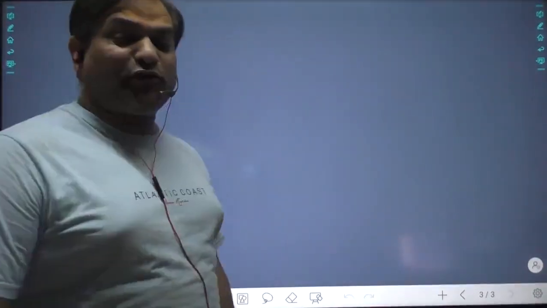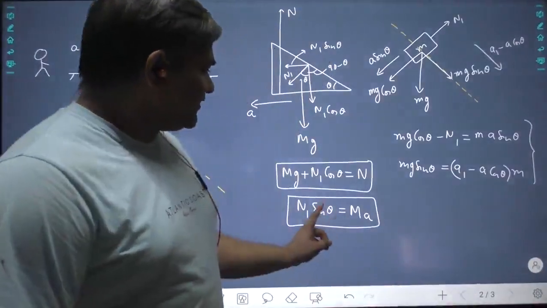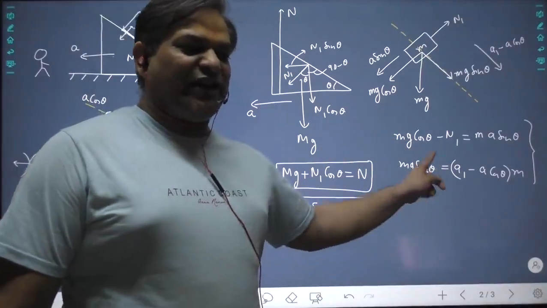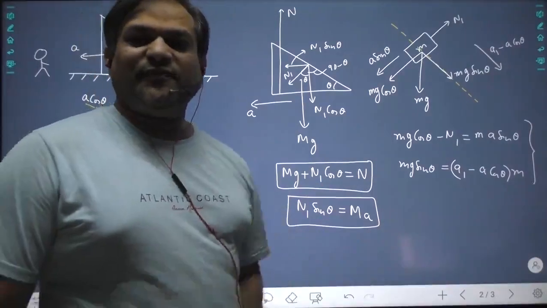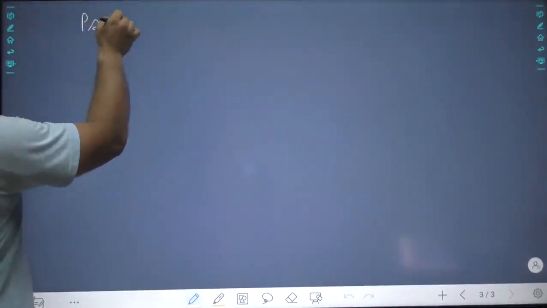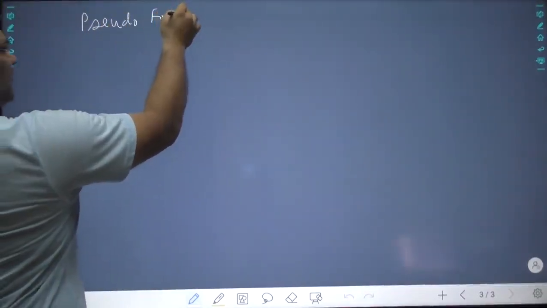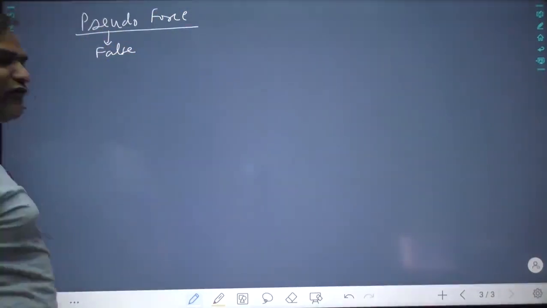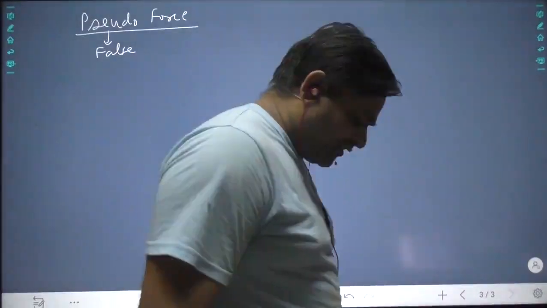Now I am going to solve the same problem in a much easier way. See, whatever method you follow, ultimately the final equation of motion you will get only. It is very simple. Now I am going to explain one more method, pseudo force. The word pseudo means false. It means a force which is not present, but it helps in solving the problem.